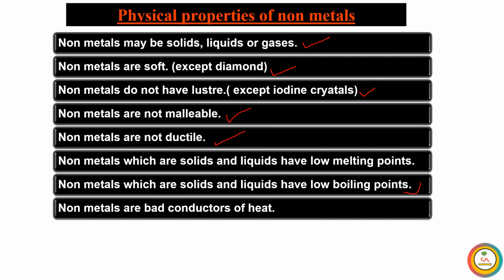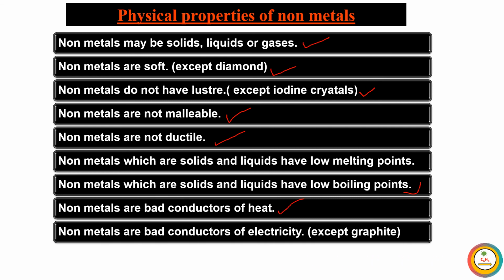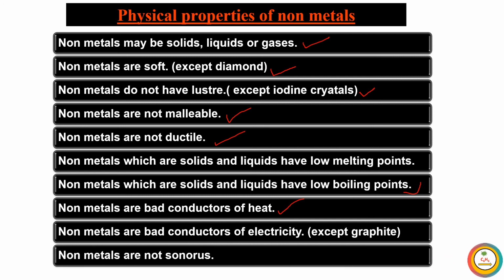Non-metals are poor conductors of heat and electricity, except graphite. Graphite is a good conductor of electricity; the graphite rods we use in cells to pass electric current. Non-metals are not sonorous. They do not produce any sound when beaten.